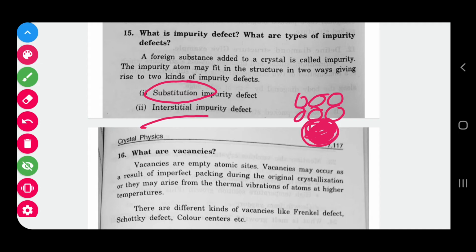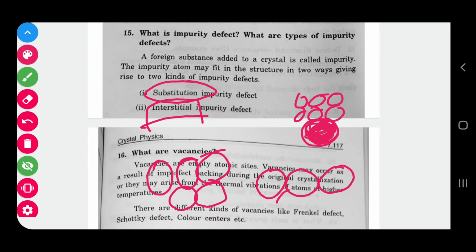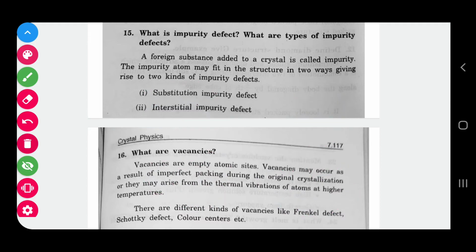Interstitial means, see, the atoms are arranged in this way. I already told you, interstitial means a small gap between the arrangement of atoms. This is one atom, this is one, this is one. In between there is a small gap, that is the interstitial site. The impurity atom will be placed in that small gap. That is what we call an interstitial impurity defect.